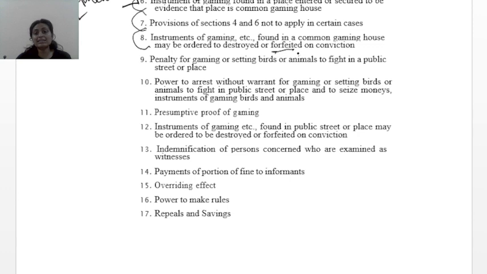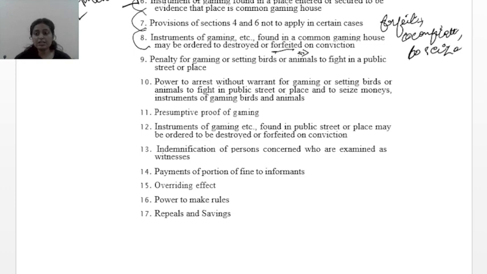Forfeited, in Hindi we say it jabd karna. Forfeited means to seize something. Forfeit means to confiscate. To confiscate or to seize.